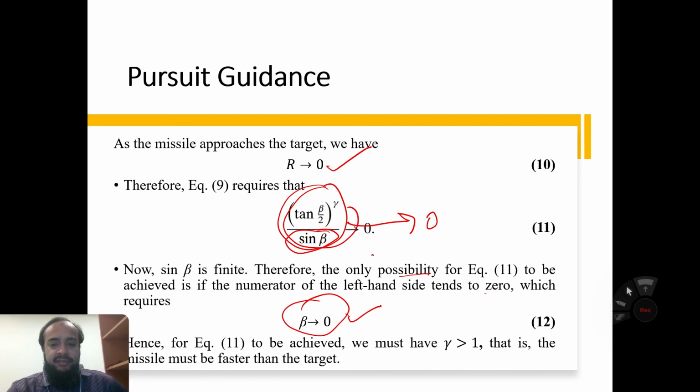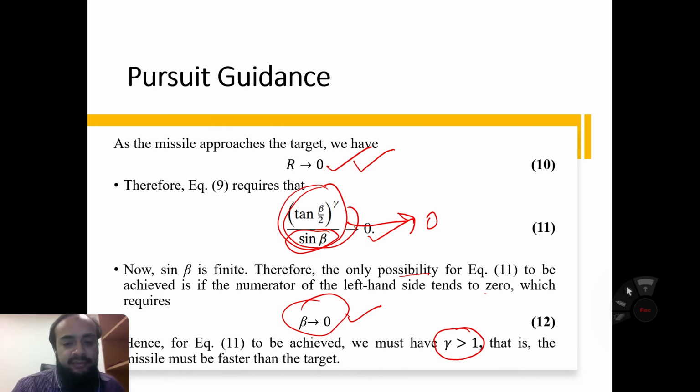If beta tends to 0, this tends to 0, and similarly r tends to 0. Hence for equation number 11 to be achieved, we must have gamma greater than 1. That is, the velocity ratio should be greater than 1. That is, the missile must be faster than the target.